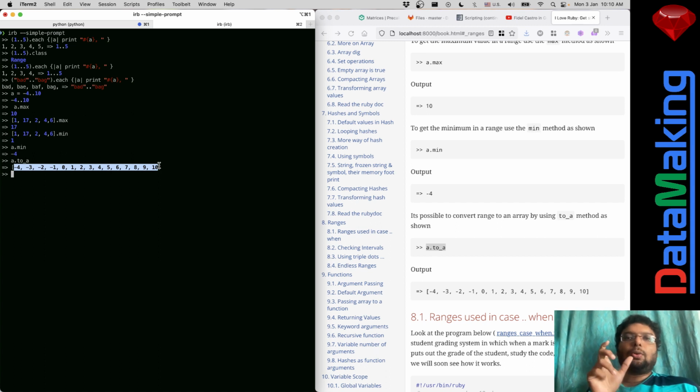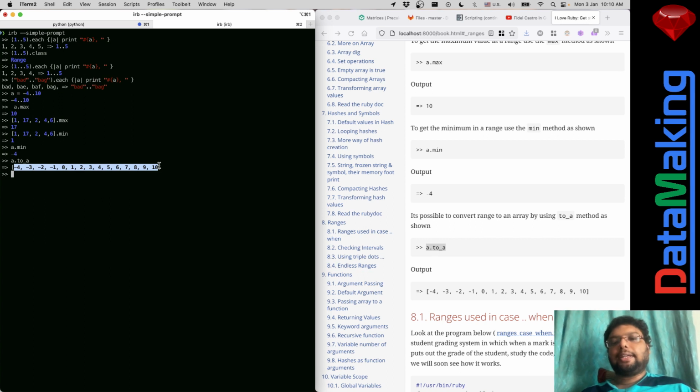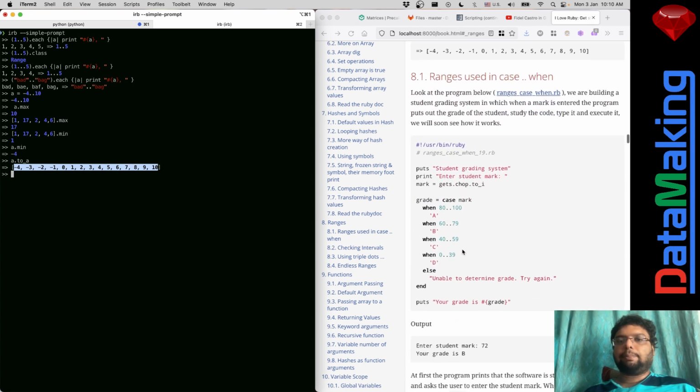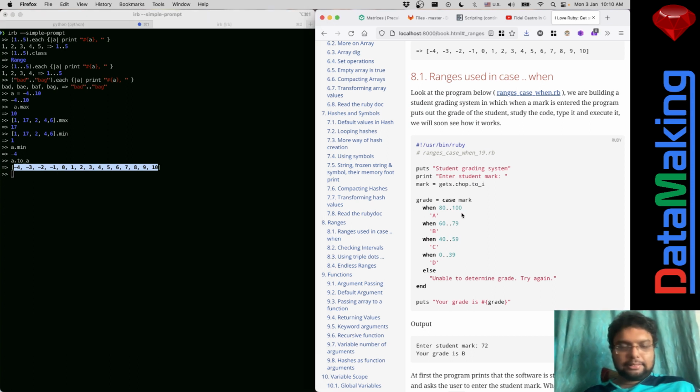So if you've got a long, continuous sequence, it's better to represent it as a range so that it takes less memory, and less memory means less computing power. If you're designing a web page that has millions of hits or something like that, this might be useful. Okay, next I think we need to put in the text editor, right?